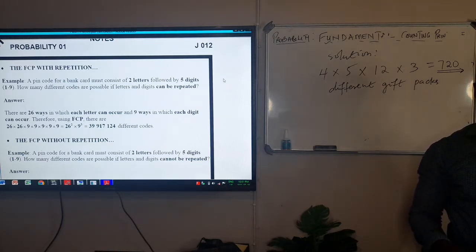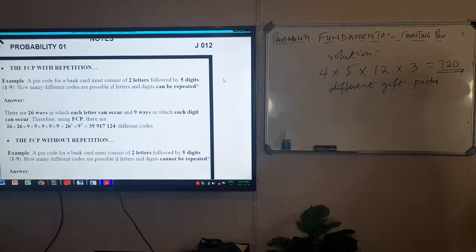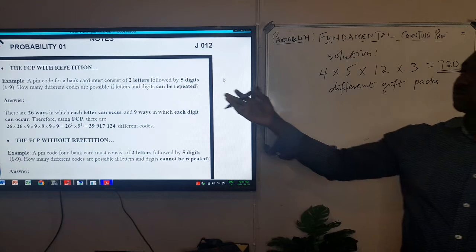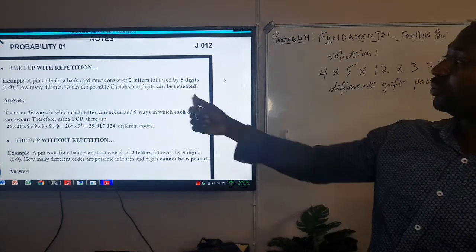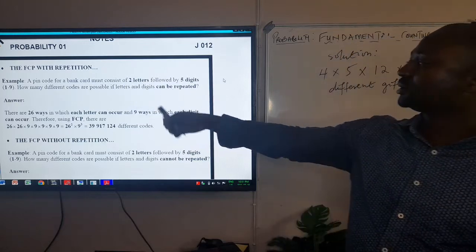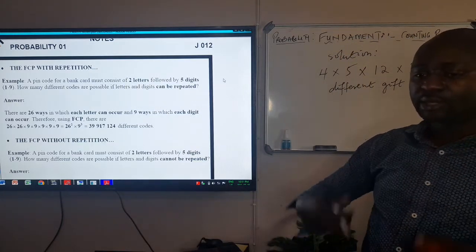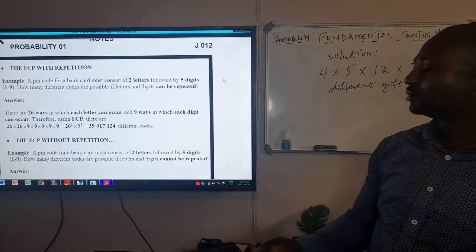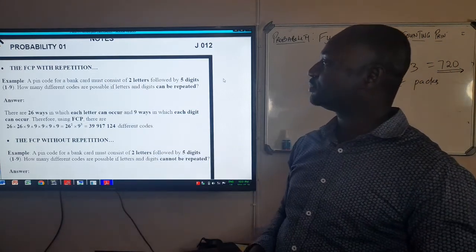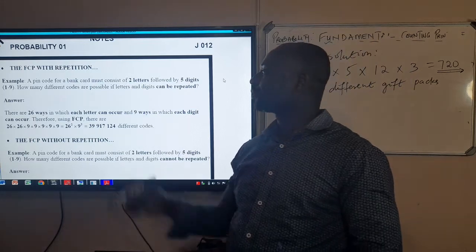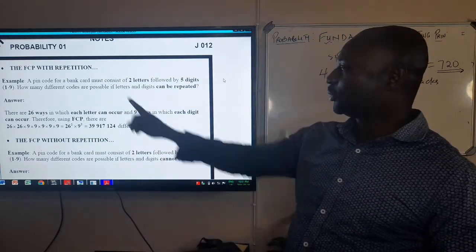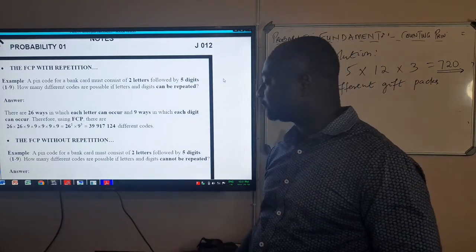So now what we are going to do is look at possible questions they can ask you. Sometimes they ask you the fundamental counting principle with repetition. When we say repetition, something is occurring or appearing many times. So that is what we call the fundamental counting principle with repetition, FCP with repetition.